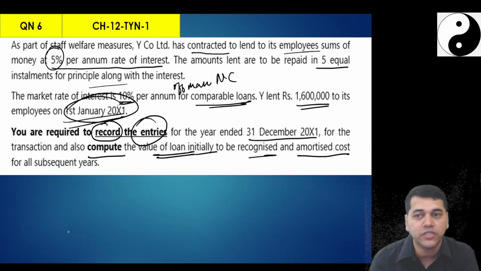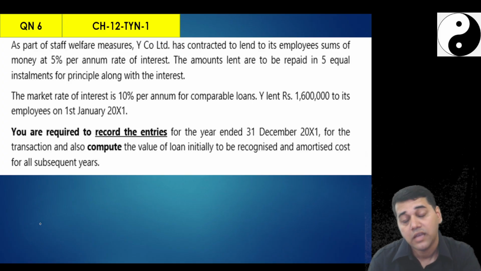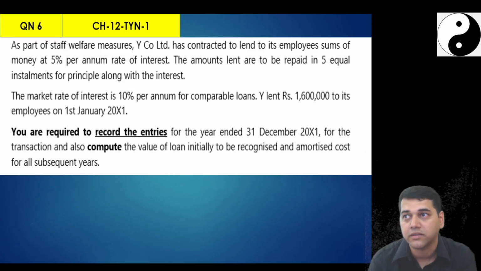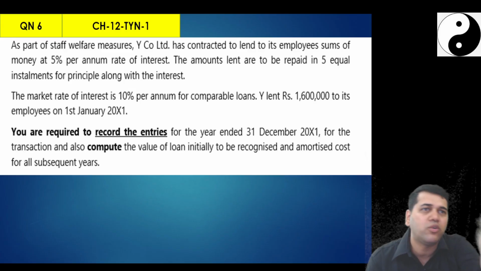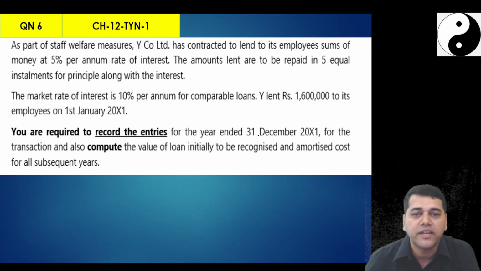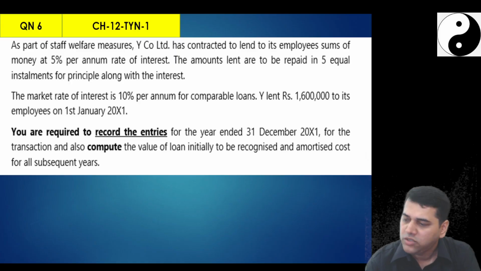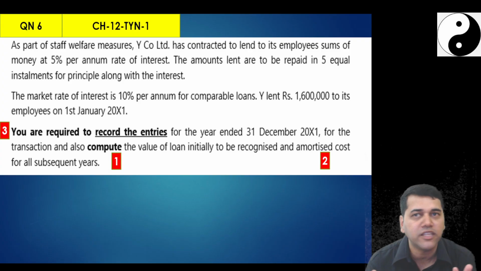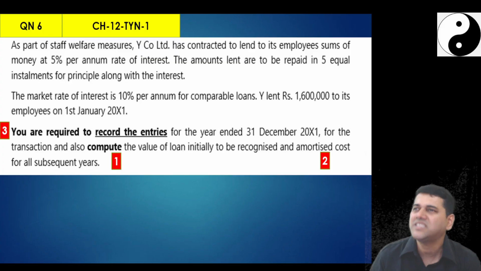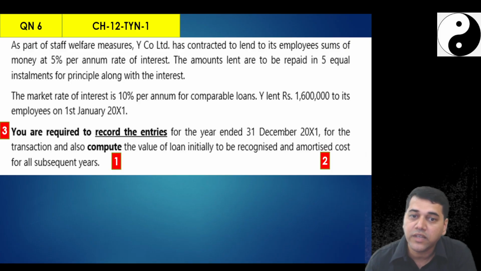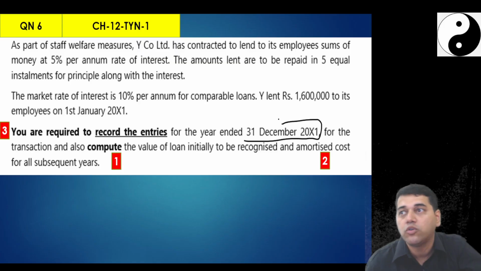What do you understand with this question? Amortization schedule is to be prepared here. If you don't prepare, you are going to lose the marks. And don't give more than what they ask. If you want, here and there you give. Because see, they said record entries on 31st December 2011. You can give one more entry, 1st January entry also you can give it. You are not going to get anything. Don't expect that they will give you marks. Just give it if you want, because it doesn't take much effort. But record the entries when? Only at the end of the year. Then don't record for all the years.